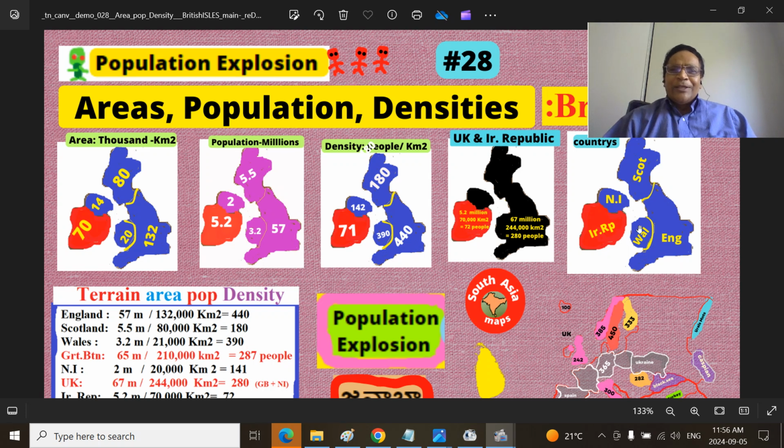This is the island. This island has three countries: Scotland, England, Wales. This is the Great Britain. This is an island called Ireland. That is the two countries. This Northern Ireland. This is the Irish Republic. Sometimes people simply call it Ireland or Republic. These two countries are hosted in an island called Ireland.